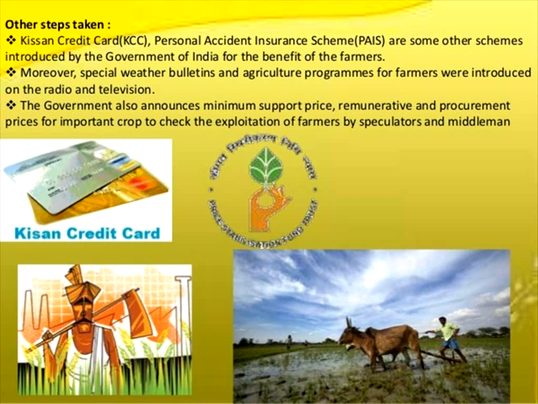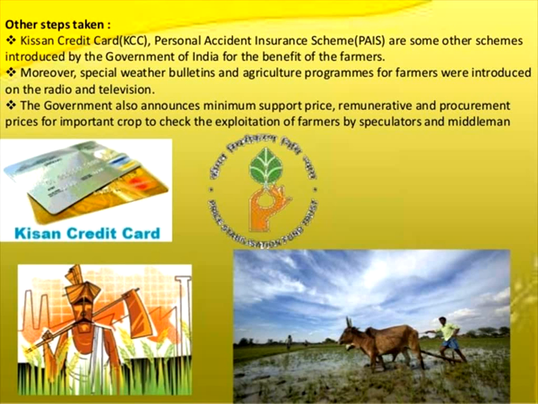Only if you have a Kisan Credit Card will the funding reach the particular farmer. These are the major steps taken, and the Kisan Credit Card is still actively promoted by the central government of India.